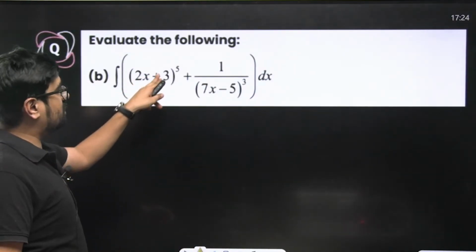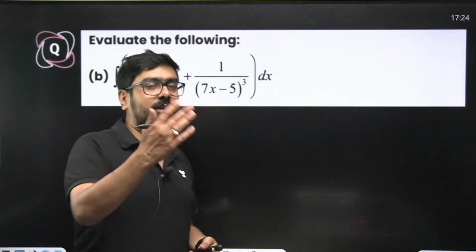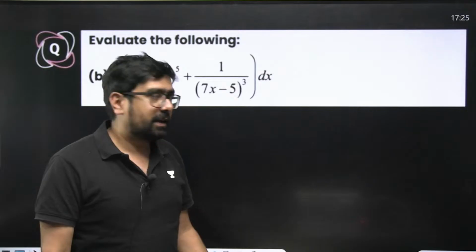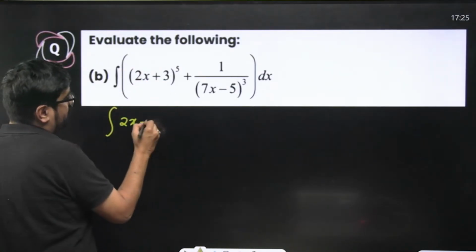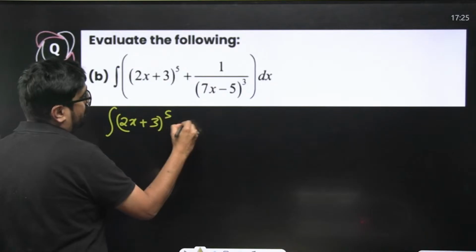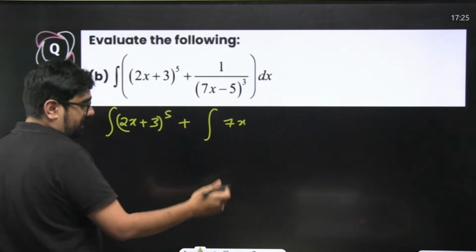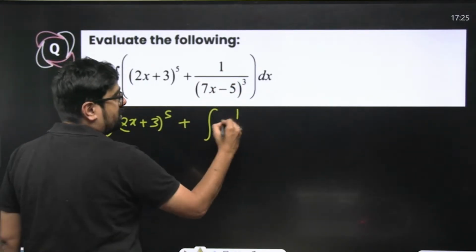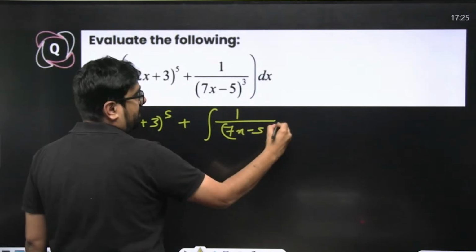Do you know the integral of 2x plus 3 to the power 5? You don't know the integral of 2x plus 3 to the power 5, but you know the integral of x to the power 5. Correct? So this can be written just like this: integral of 2x plus 3 to the power 5 plus integral of 7x minus 5 to the power 3. Sometimes I'm forgetting to put dx because of lack of space, so you just assume that it's there.